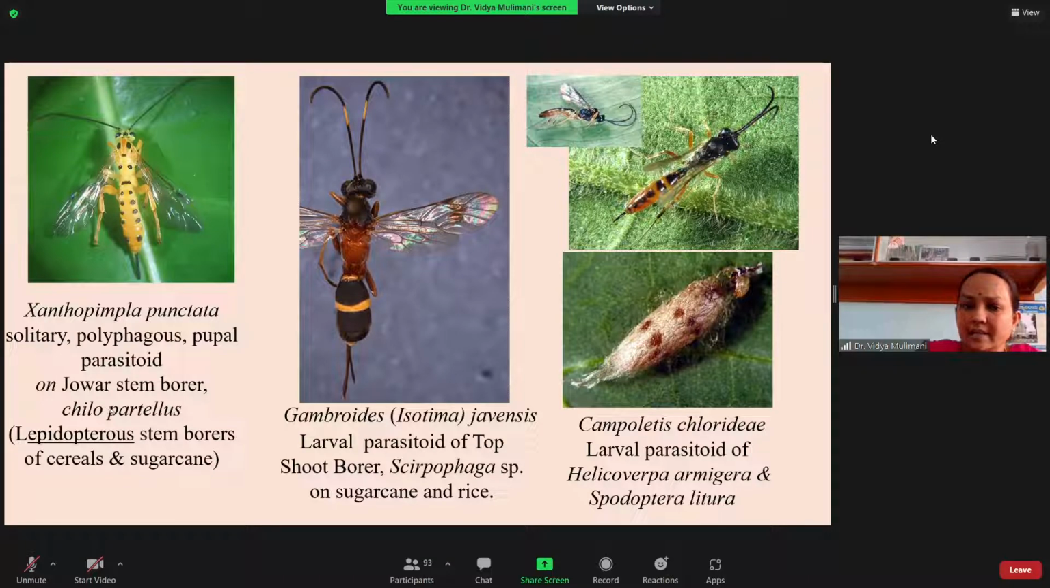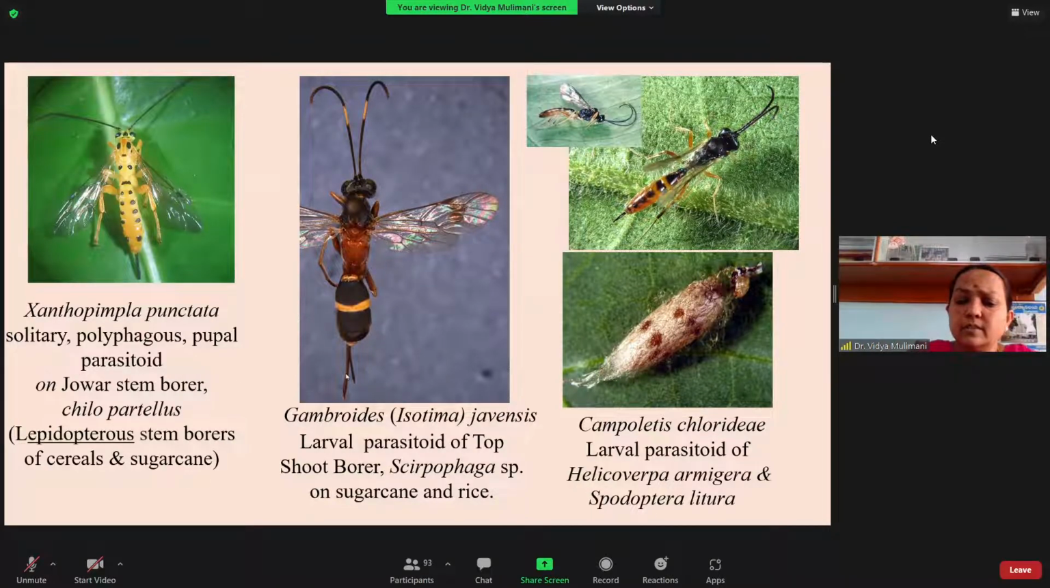Mainly it attacks the pupae of the Java stem borer, Chilo partellus, and other stem borers, especially in cereals and sugarcane. Mainly we have stem borers in the cereal ecosystem. You take jowar, you take maize, any crop coming under the category of cereals. They have many stem borers, and it attacks the stem borers of the different crop plants.